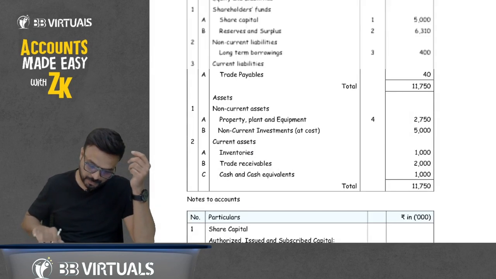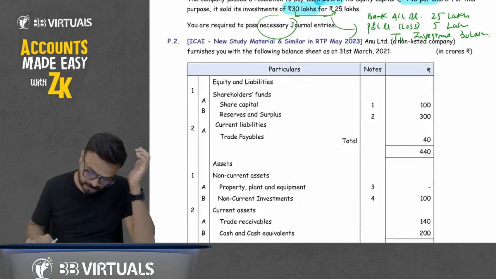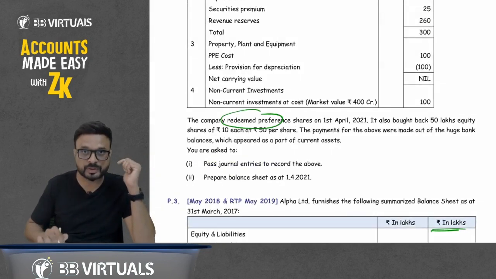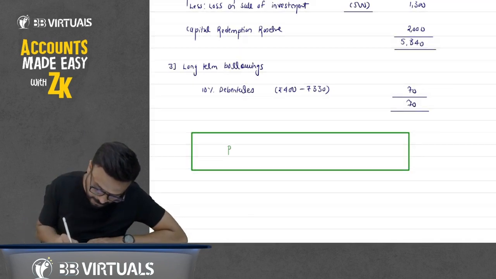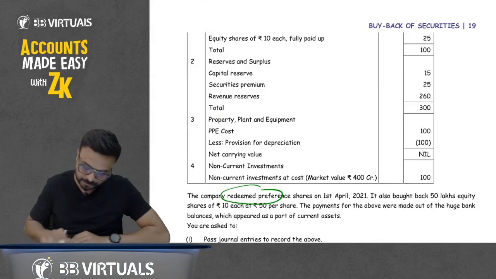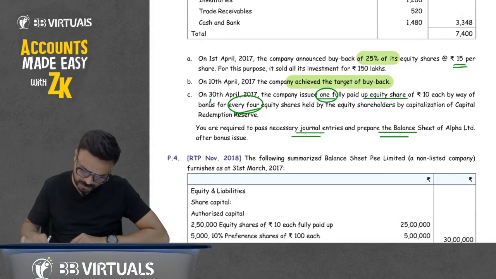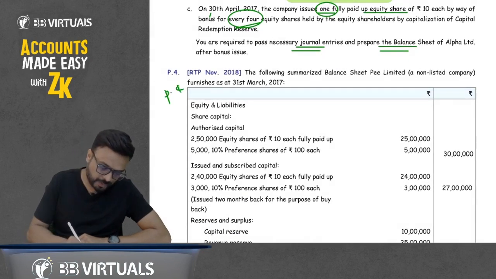Question number 2, this is redemption. You can do it. Practice question number 2 is homework for today. Question number 3, I think we have already covered. Yes. Now question number 4 is also homework. For today, question number 3 and question number 4 is homework.